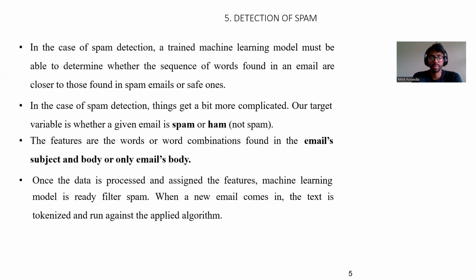And the features are the word combinations found in the email subject and body, or just the email body. Once the data is processed and assigned to the features, the machine learning algorithm is ready to filter spam. If a new email comes in, the text is tokenized and applied to the algorithm.